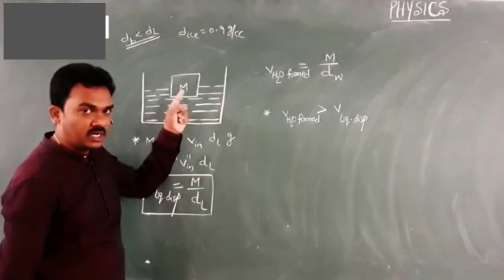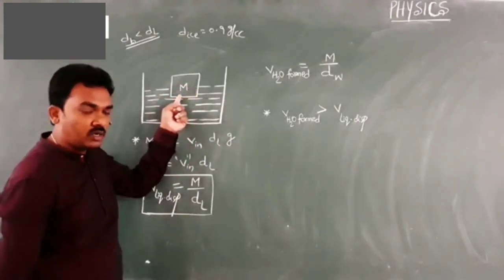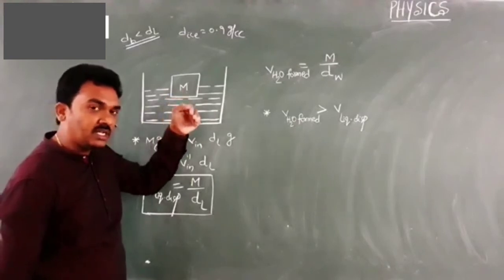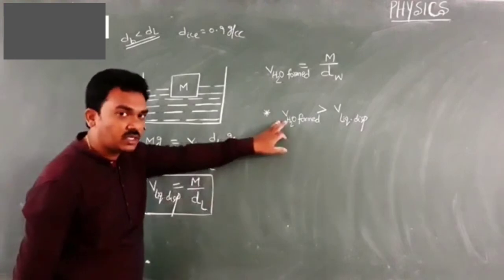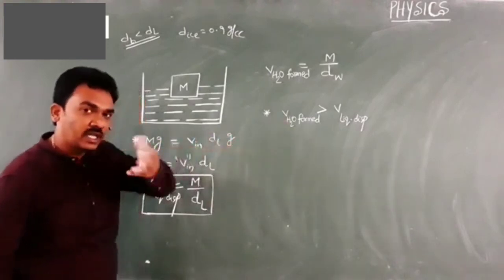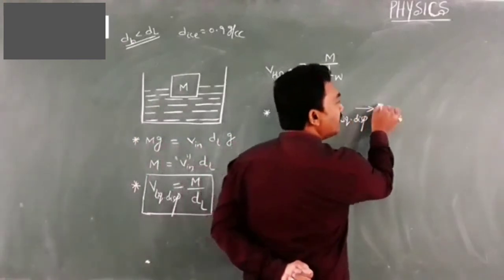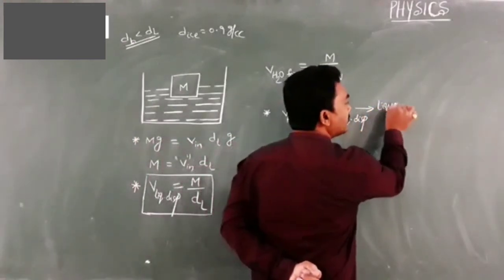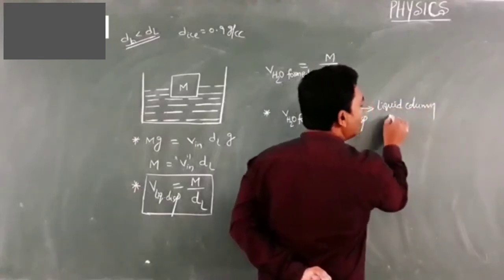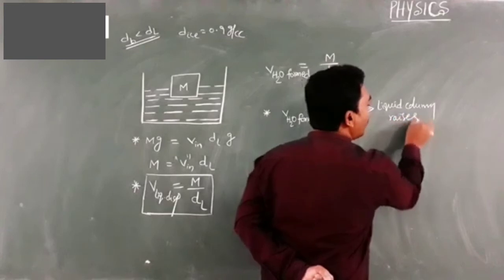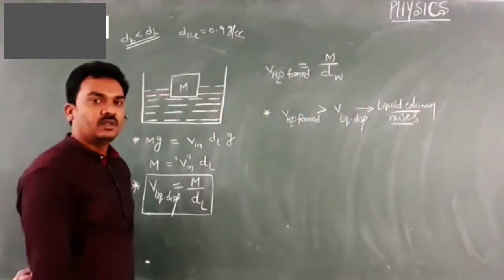When the ice melts completely, the space occupied by the ice block can be replaced by 10 cc of water already, but you have 15 cc of water, and 5 cc of water is extra. So what will happen? The length of the liquid column rises in the vessel. This is my conclusion actually.